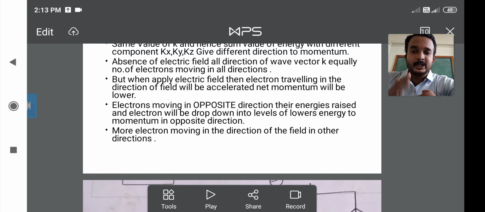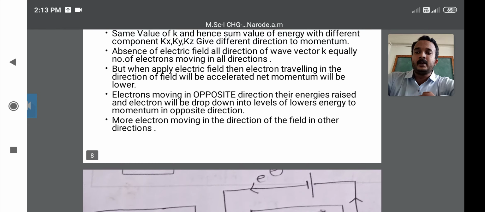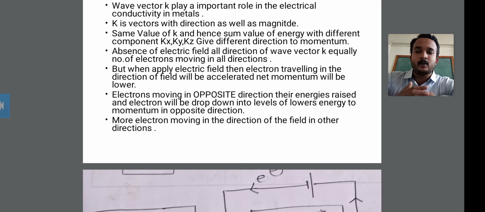Therefore, the energy is raised, and this electron will be dropped down into the levels of lower energy. Therefore, the electrons will be dropped down with the momentum in the opposite direction. Okay, this is the sixth point of the electronic conductivity.